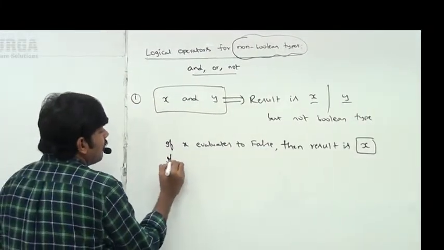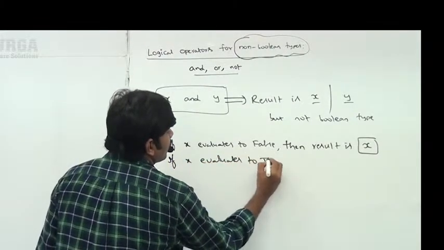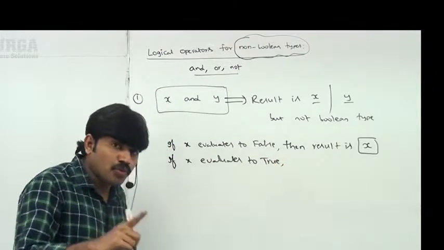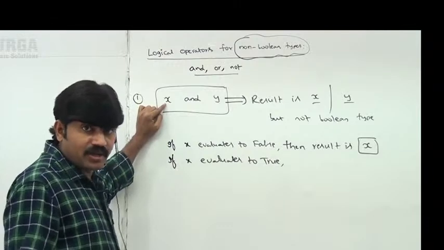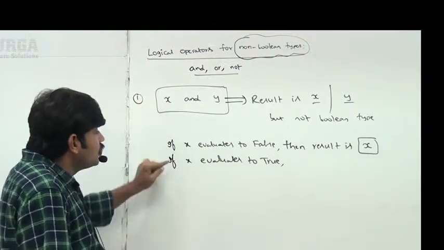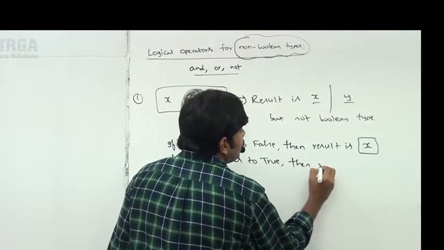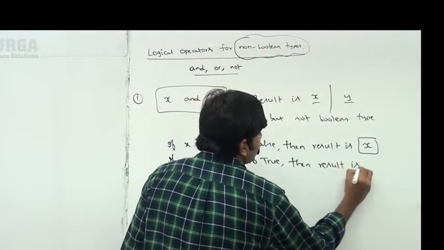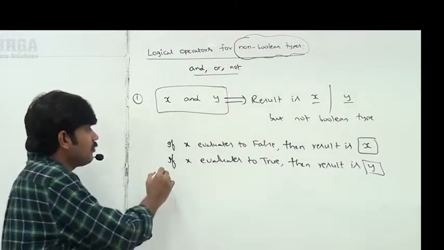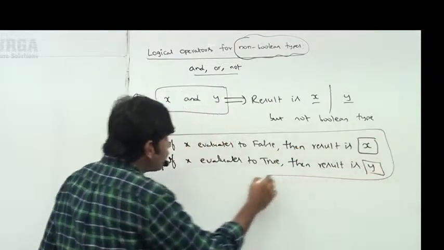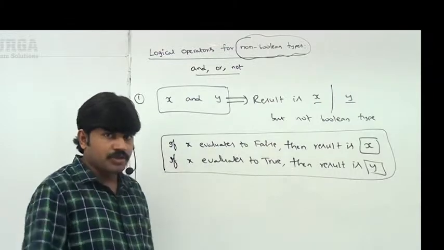Similarly, if X evaluates to true, it means it is non-zero, or not an empty string, not an empty list. So if X evaluates to true, then the result is Y, sir. So take very special care. If you are aware of these things, then you can ask any type of possibility and I should be in a position to answer.